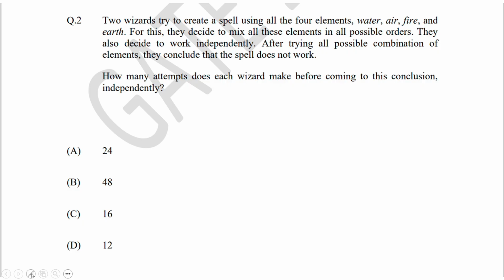Hello everyone. This is General Aptitude GATE CSE 1 marks question. This is from CSE Set 2 paper.